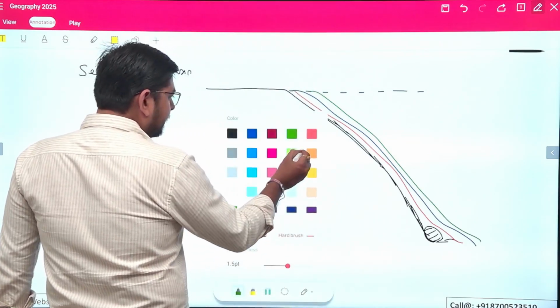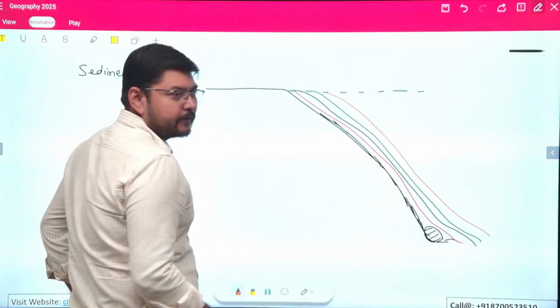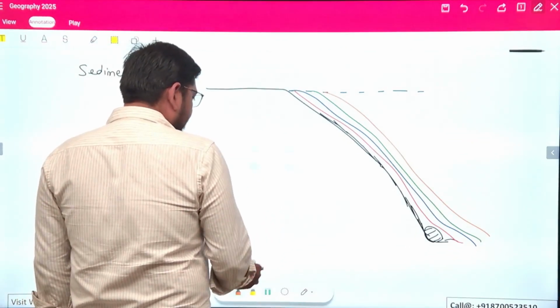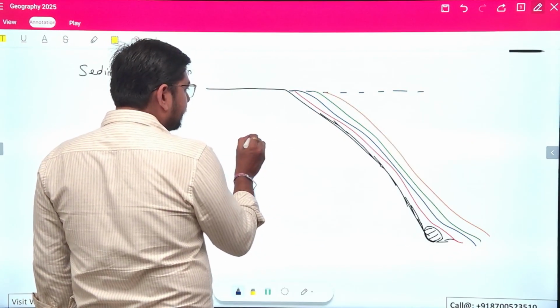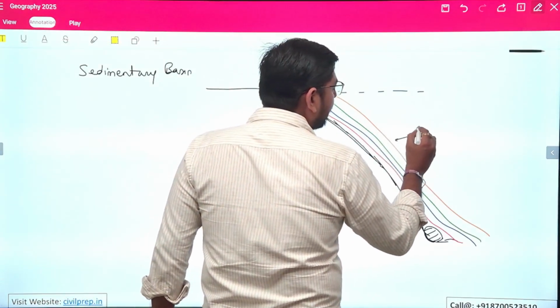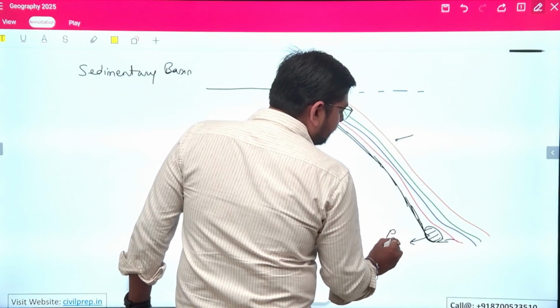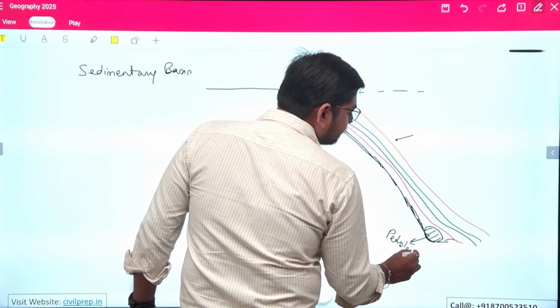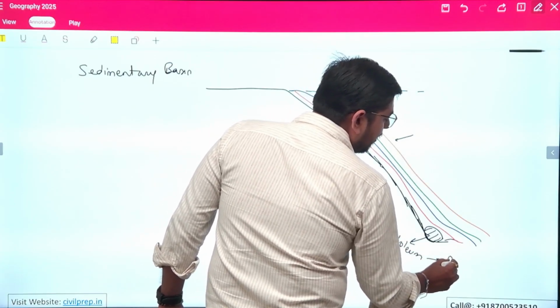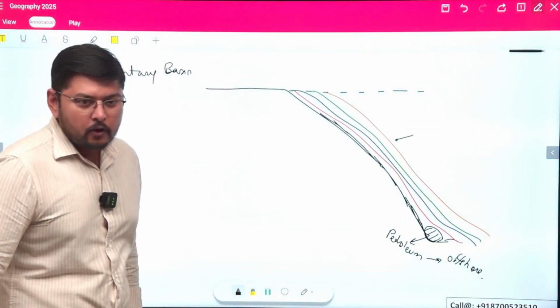So this is resulting in excessive pressure over this region. Because of this there is high heat and temperature, and this is resulting in the development of petroleum, which is first offshore. Okay, this is first offshore.